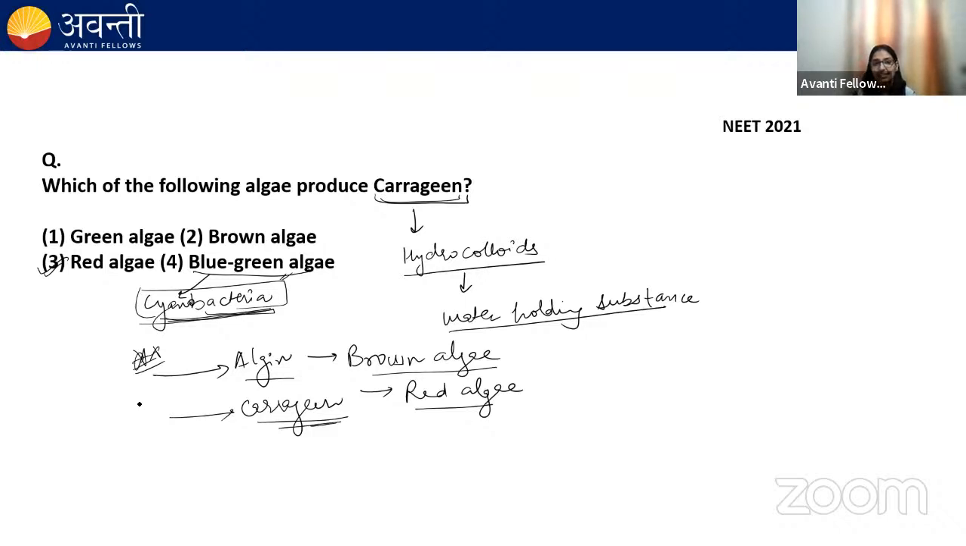So today we have discussed the classification, artificial classification, natural classification, phylogenetic classification, general features of algae, green algae, brown algae, red algae, okay? So today we have discussed all these points. Tomorrow we are going to discuss bryophytes and pteridophytes, okay?